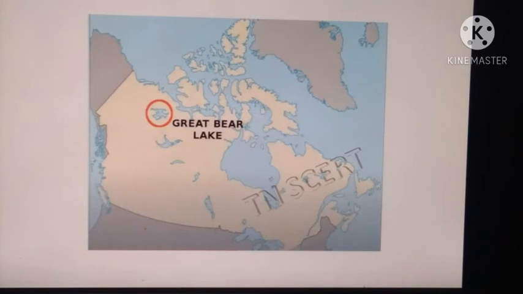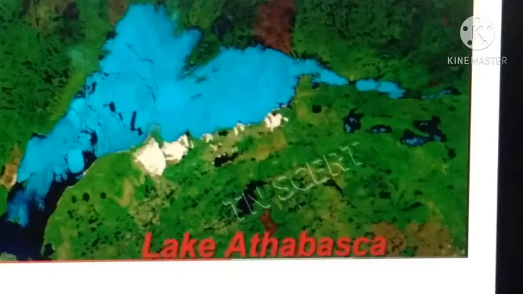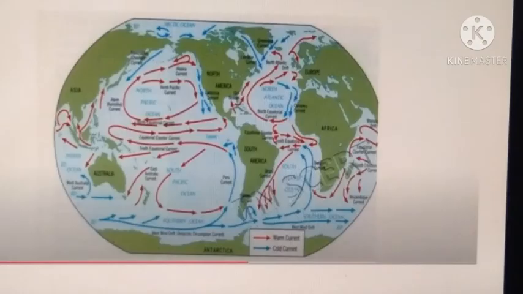The next one is climate. The vast latitudinal extent from the tropics to the polar region makes the climate of North America as varied as that of Asia. Unlike the Himalayas, the Rockies run north to south, which do not form a climatic barrier and do not prevent the icy winds from the Arctic region from reaching the central plains, which therefore have a very long cold winter and very short hot summer. Precipitation occurs due to cyclonic storms.